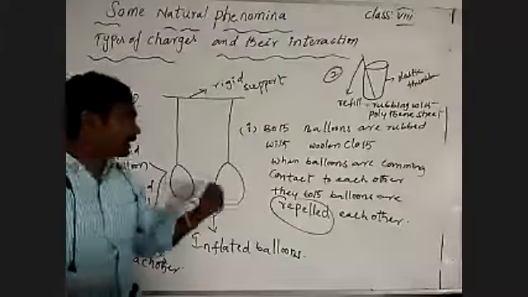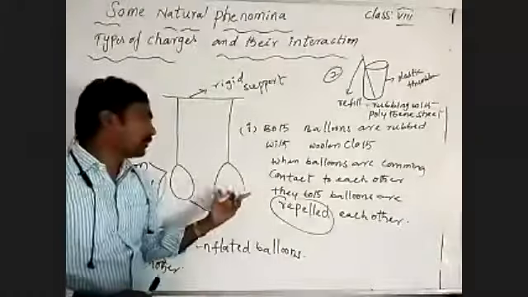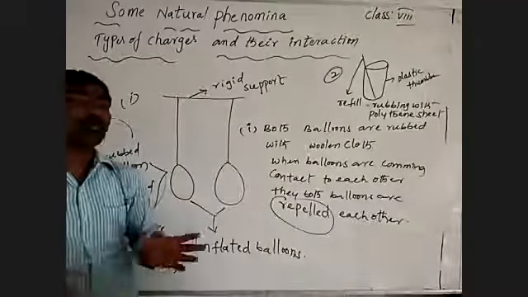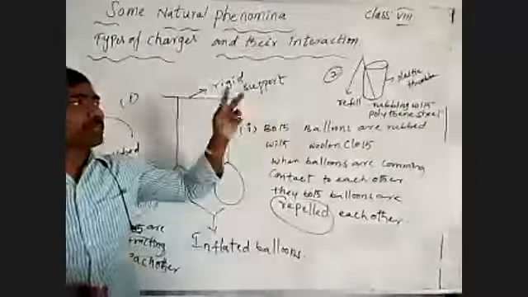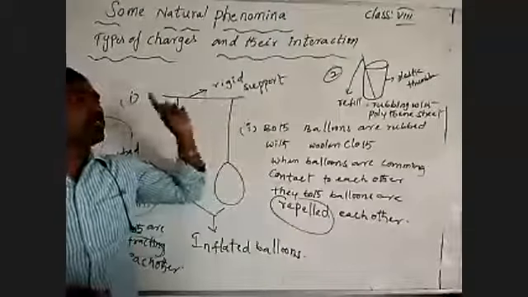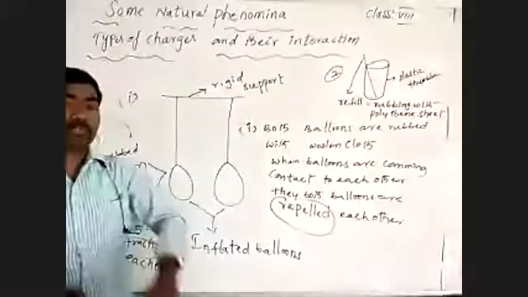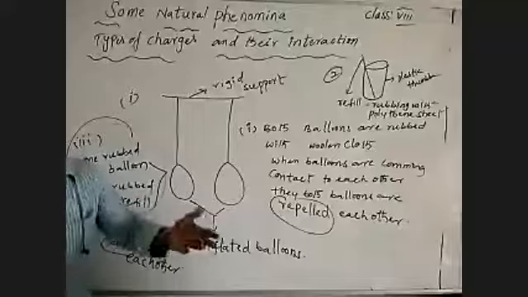When these two inflated balloons are rubbed with woolen cloth, we observe both repelled, which means they both have the same charges, like charges. The refills rubbed with polythene sheet, after bringing them into contact with each other, both repelled. So in that situation also, both refills have the same charge. Similar charges in contact with each other may repel each other, meaning they may move away from each other.